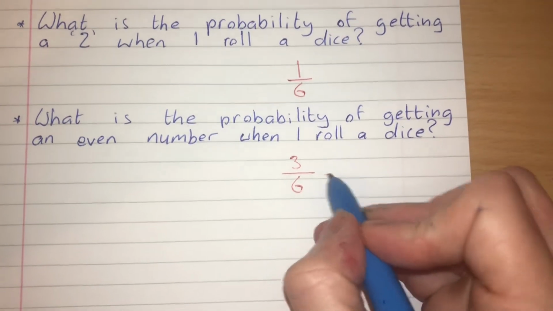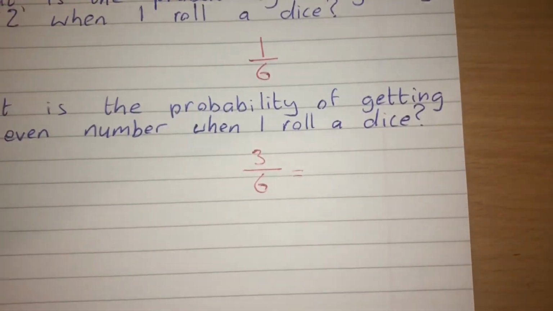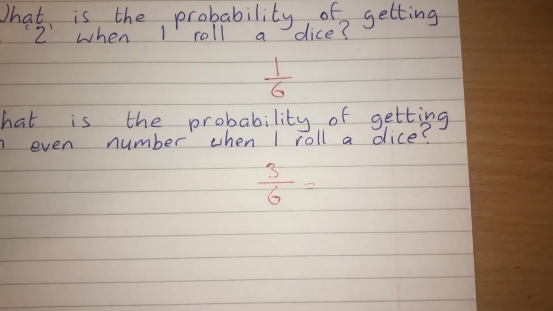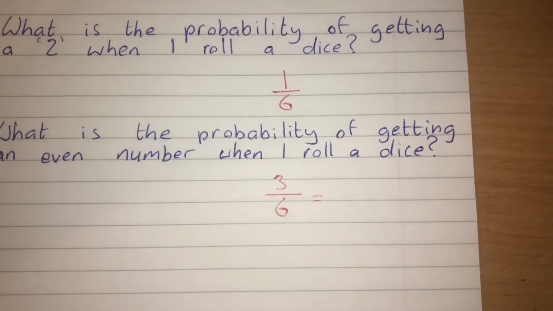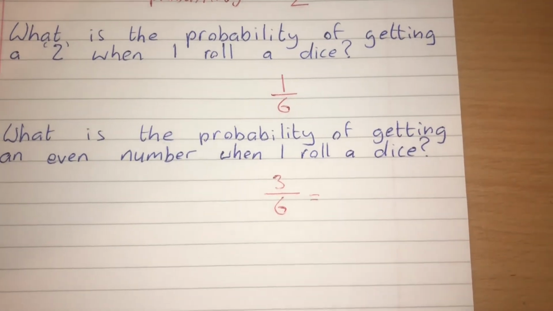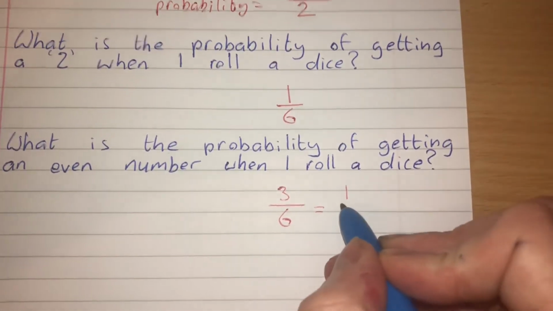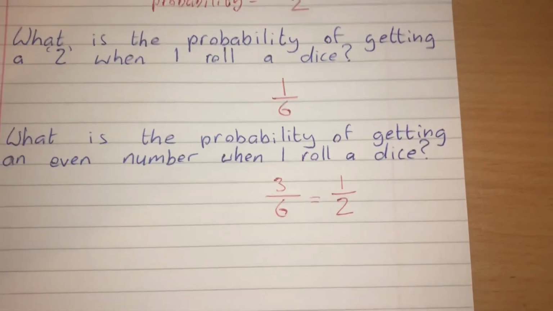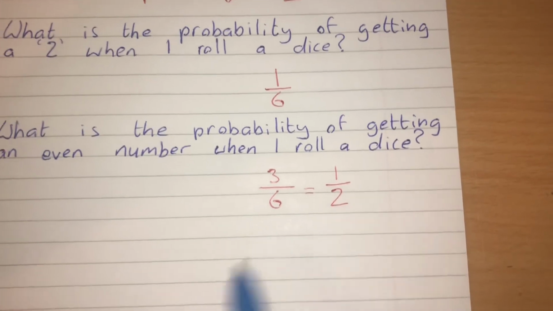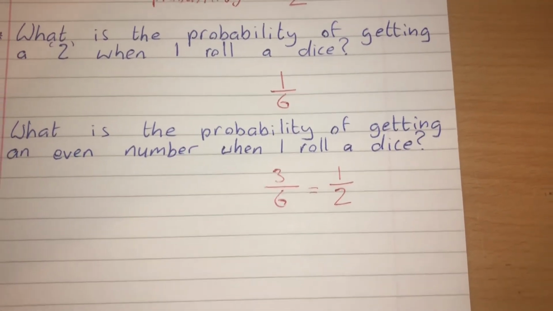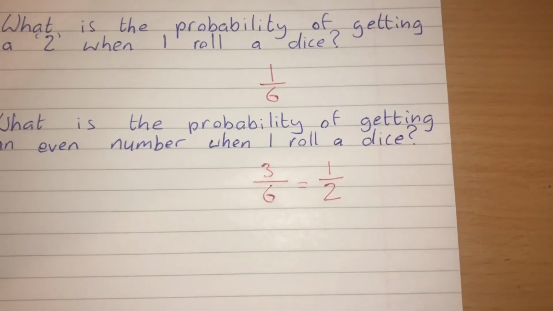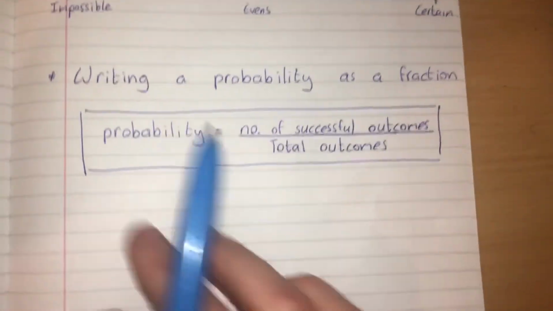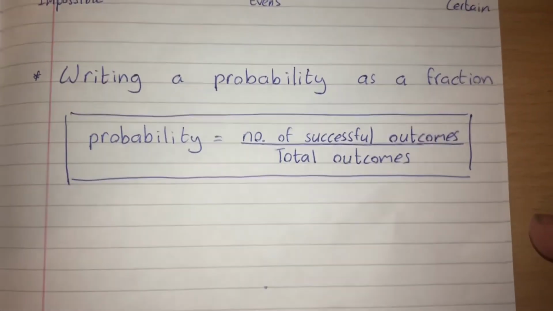Just to point something out as well, quite often in fraction-based questions in your GCSE maths you're asked to simplify. It is unlikely in a fraction-based question in probability that you're asked to simplify, but you could equally write that as a half if you wanted to. In this case, both of these answers are acceptable. I'll also point out you could equally write that as 50% or 0.5 using the decimal or the percentage ways of doing things. But for now, we'll just get some practice writing probabilities as fractions.